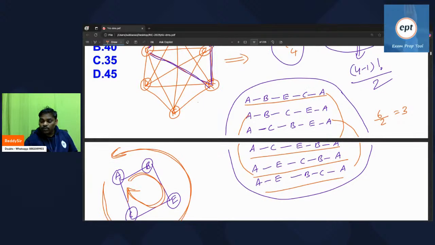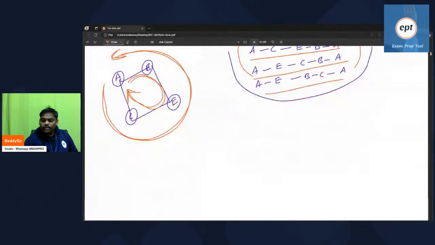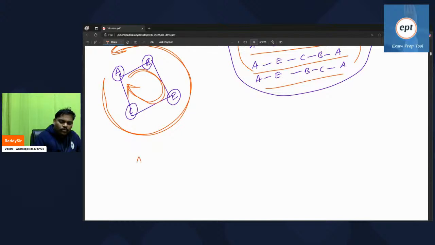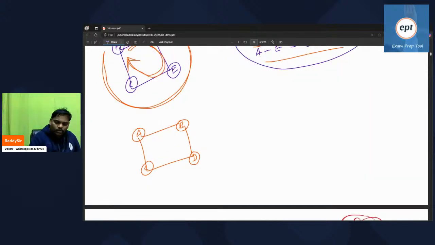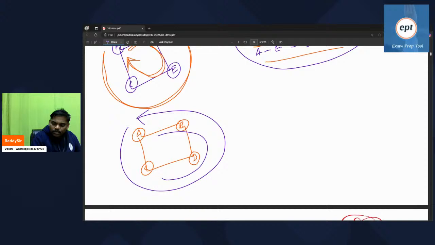And one more thing, understand. Everyone listen, one more small story I want to say. A, B, C, D. This is also a very interesting point. See this one. If you start from A, one cycle. If you start from C also, same cycle. If you start from D also, same cycle.